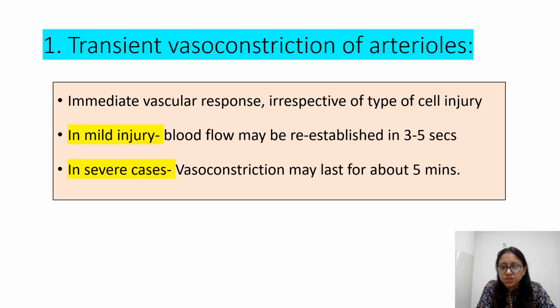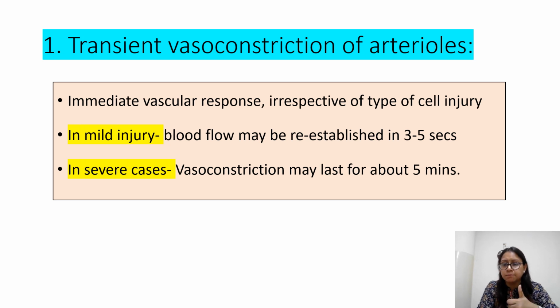So coming to the first change, the hemodynamic change, what is happening? That is immediate vascular response, transient vasoconstriction of arterioles after any type of cell injury. If the injury is mild, the blood flow will be re-established within 3 to 5 seconds. But in case the injury is severe, the vasoconstriction may last for 5 minutes also.